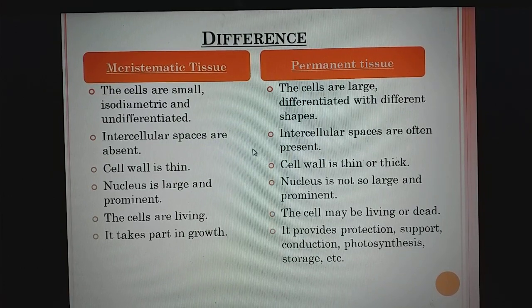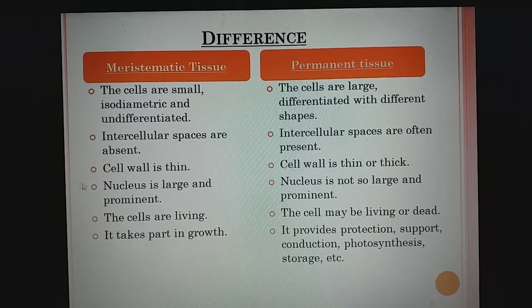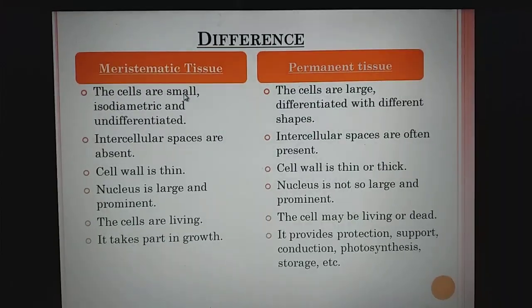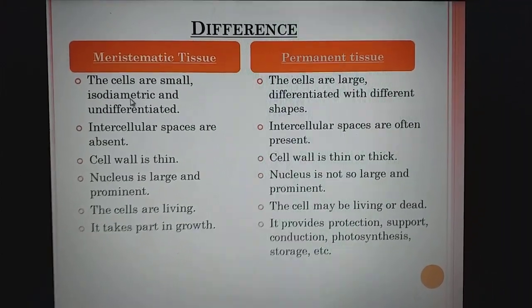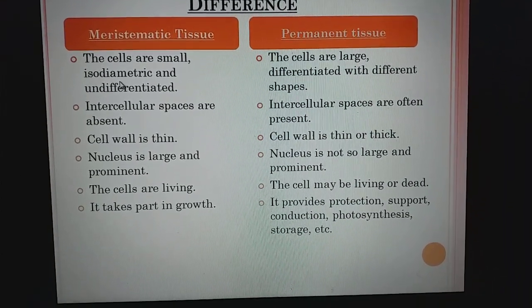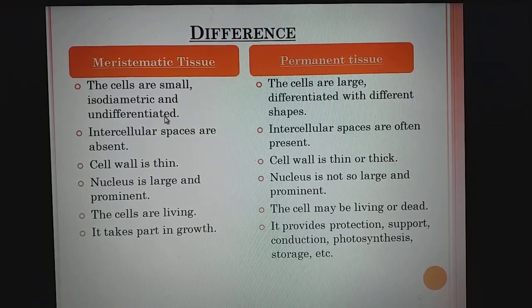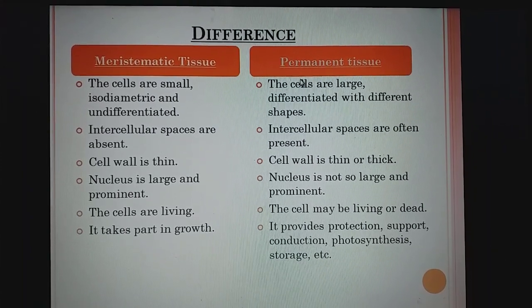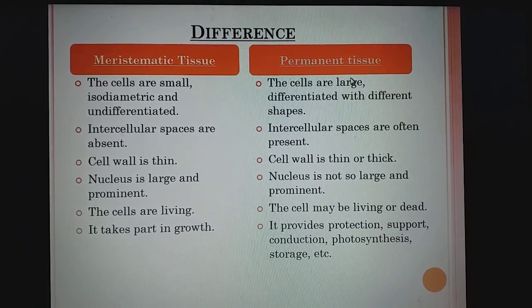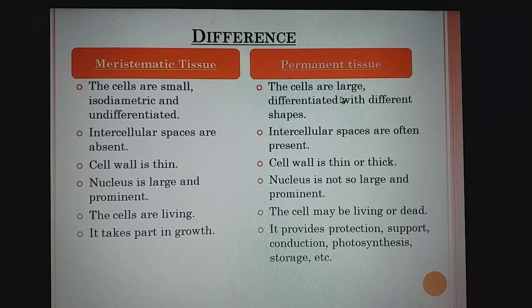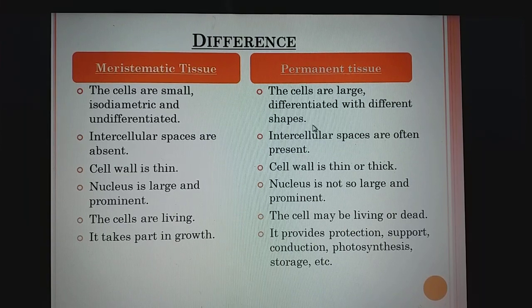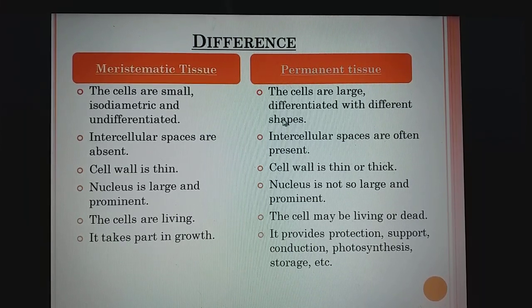Now, the difference between meristematic tissue and permanent tissue. This difference you have to write in your copy. First difference is that in meristematic tissue, the cells are small, isodiametric, and undifferentiated. Isodiametric means more or less the same diameter, and undifferentiated means cells cannot be differentiated from each other. Whereas in permanent tissue, the cells are large and can be differentiated with different functions, and they have different shapes also.